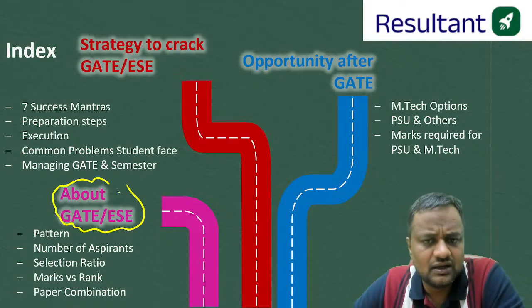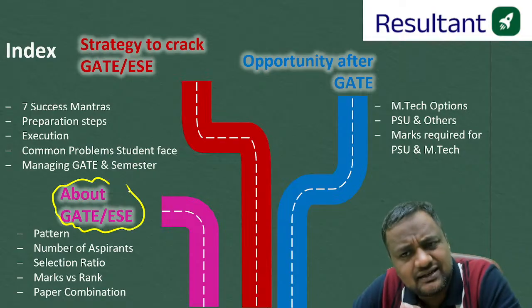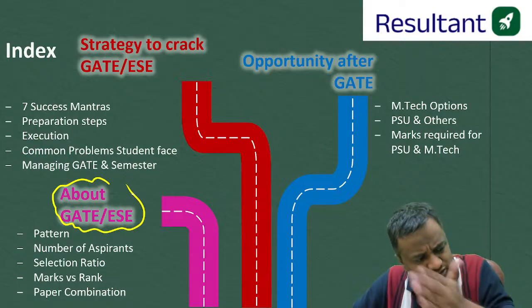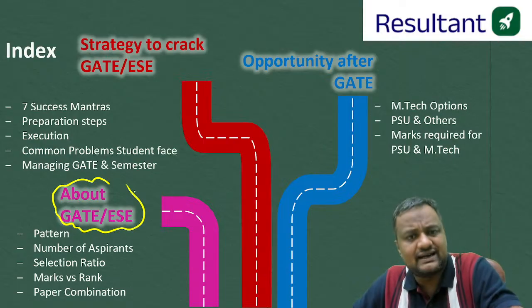What is this here? What is the pattern? What is the selection ratio? What is the marks versus rank? At what marks in 60 marks what rank I will be getting? In 70 marks what rank I will be getting? In 30 marks what rank I will be getting? In 40 marks, what rank I'll be getting?